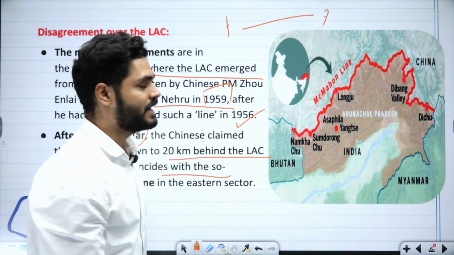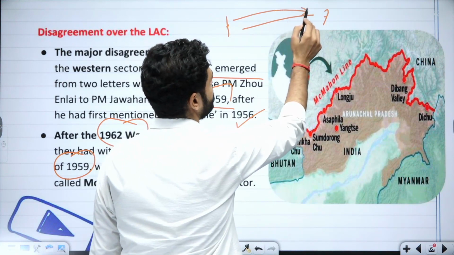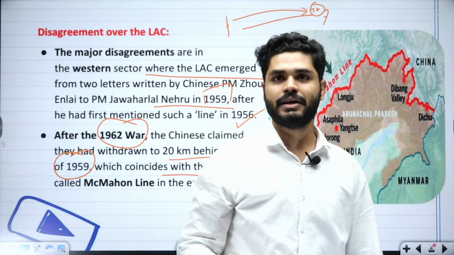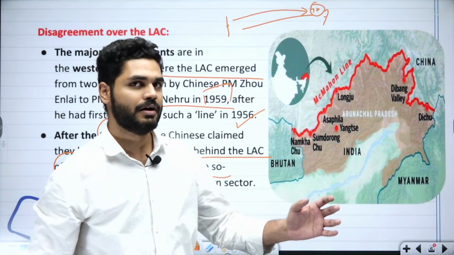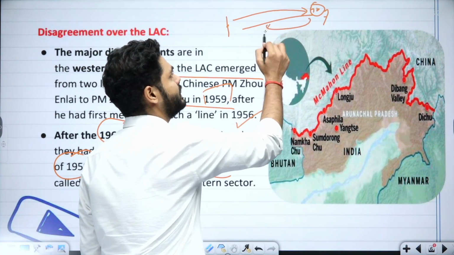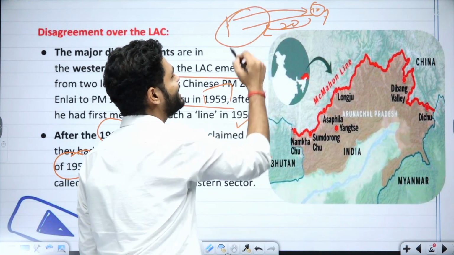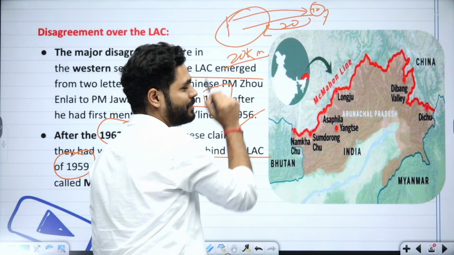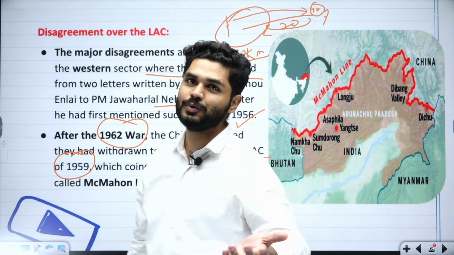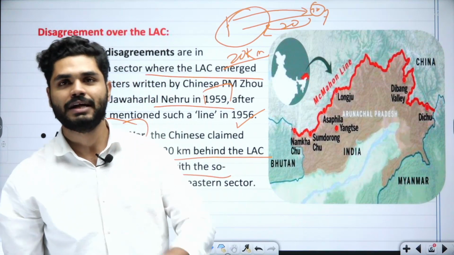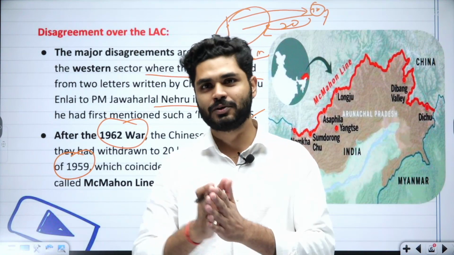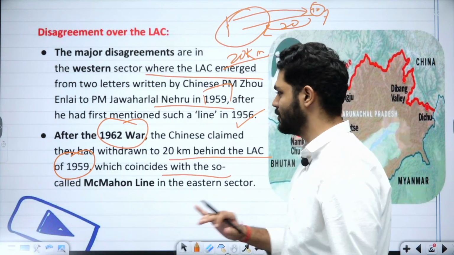What the Chinese do is, they come 40 kilometers, and then there is contention, hue and cry, everybody is quarreling. Then they say, okay, we are going back 20 kilometers. Still they will be having 20 kilometers, typical Chinese, but they will say, see, we have given you that 20 kilometers, you are not talking about that; we are talking about disengagement, neutrality, all of which is sort of rubbish.